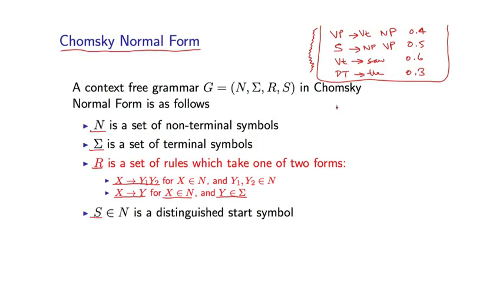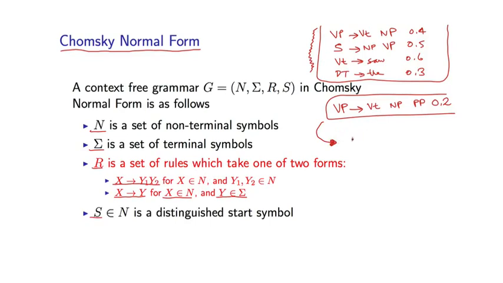Let me give you one example. Let's say I have a PCFG which includes the following rule: VP goes to, say, Vt NP prepositional phrase. The awkward thing about this rule is that it has three non-terminals on the right-hand side, and so it violates this restriction on the rules. The solution is essentially to convert this to a sequence of rules in Chomsky normal form. Let me show you how this works.